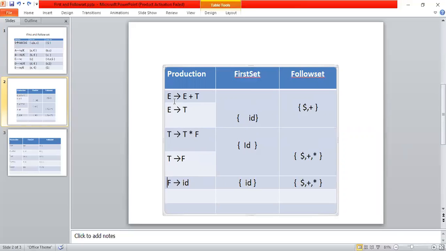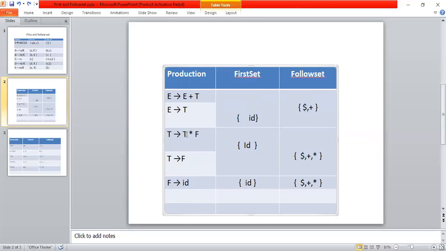Here E is the start symbol, so it contains dollar, the first point. And the second point, to calculate follow set, we should always consider the right side of the production. So on the right side of the productions, here I have E. So this follow of E is nothing but plus, so it consists of plus. And now coming to here, this follow of T consists of follow of E. So the same follow of E values are copied to follow of T, dollar, plus.